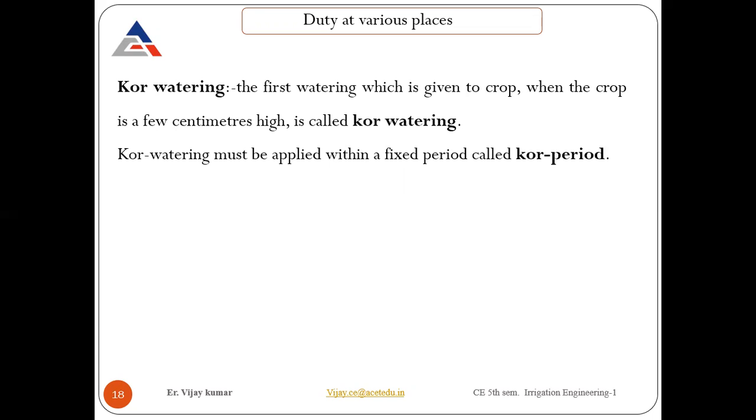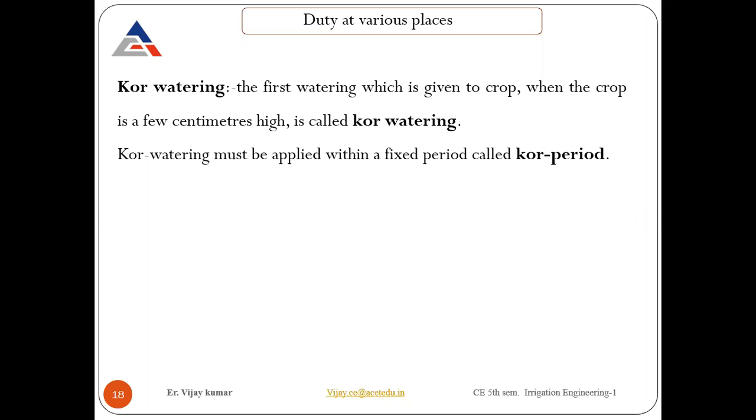Core watering is a name, generally called in the local language, in Hindi or in English, so we call it core water. Core watering is generally the first watering after sowing the crop, once its height has reached up to a few centimeters. So in the local language people used to say core lagana. We are going to do core lagana. So that is considered to be called core watering.